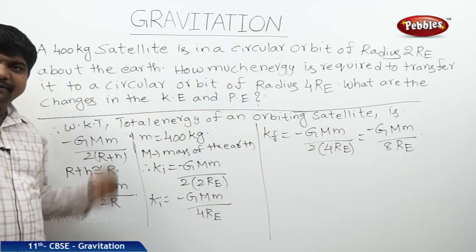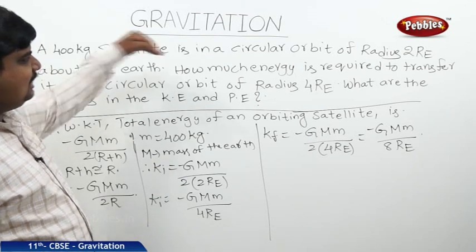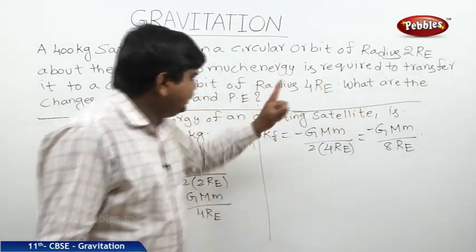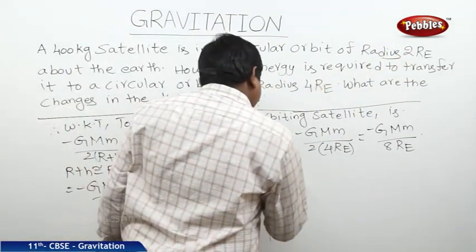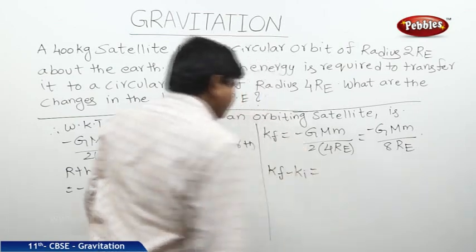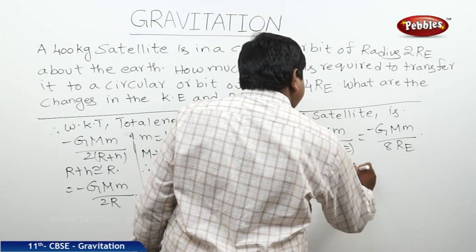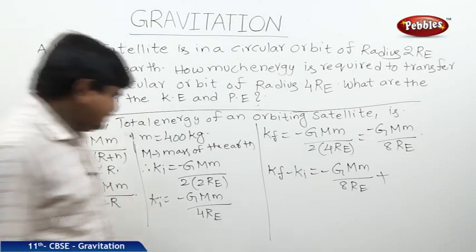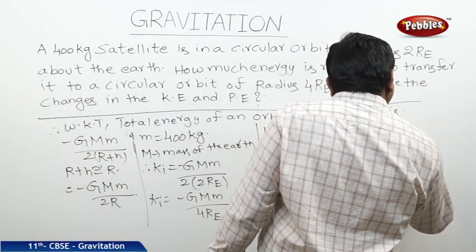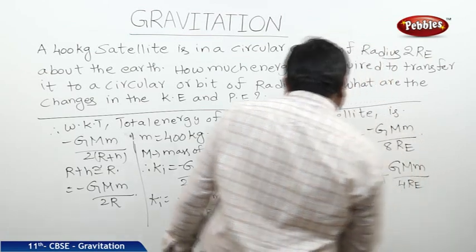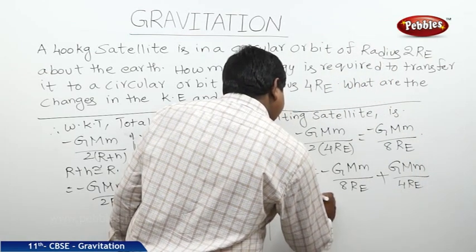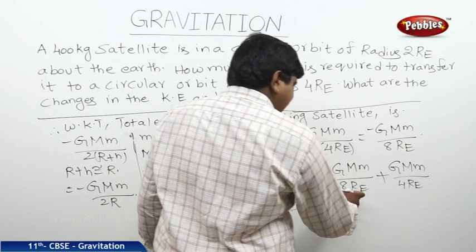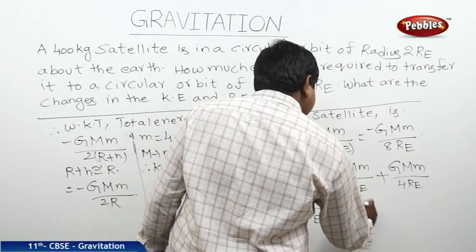What is the change in the energy required? It means the minimum energy required to transfer the satellite from the orbit of radius 2 RE to the radius 4 RE. We are finding this as Kf minus Ki. What is Kf? Minus G capital M small m by 8 RE. What is Ki? Minus into minus, plus capital GMm by 4 RE. If we take GMm by RE as common, we can write minus 1 by 8 plus 1 by 4.